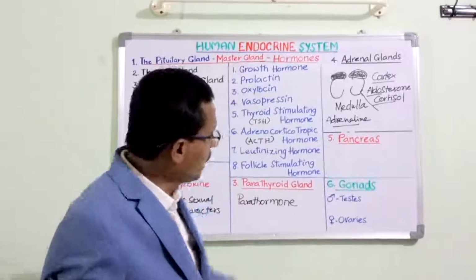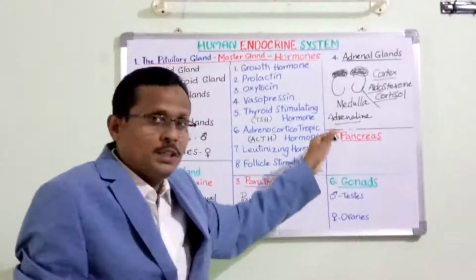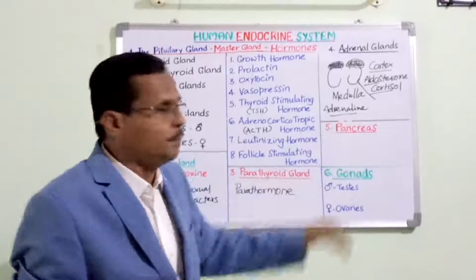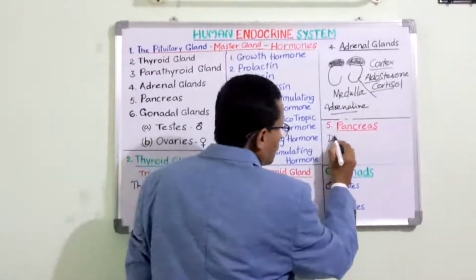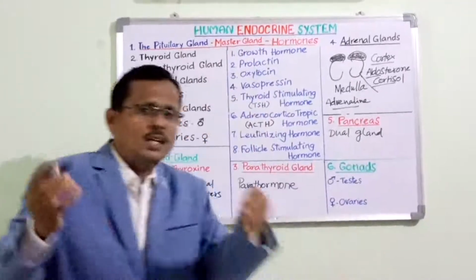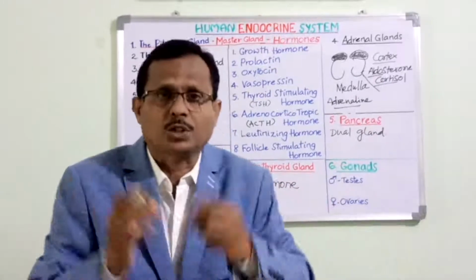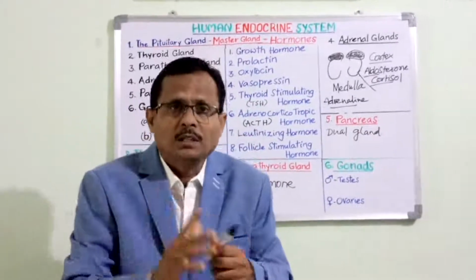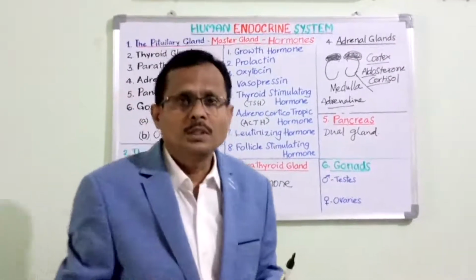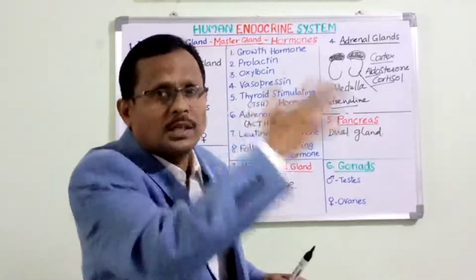Now, let us talk about the pancreas. Pancreas is also equally important but a very specific gland because it is called a dual gland. Why we call it a dual gland is because it performs both exocrine and endocrine functions. Endocrine means into the body. Crinus means secretion. Endo means into. Into what? Into the blood. Exocrine means particularly into an organ.